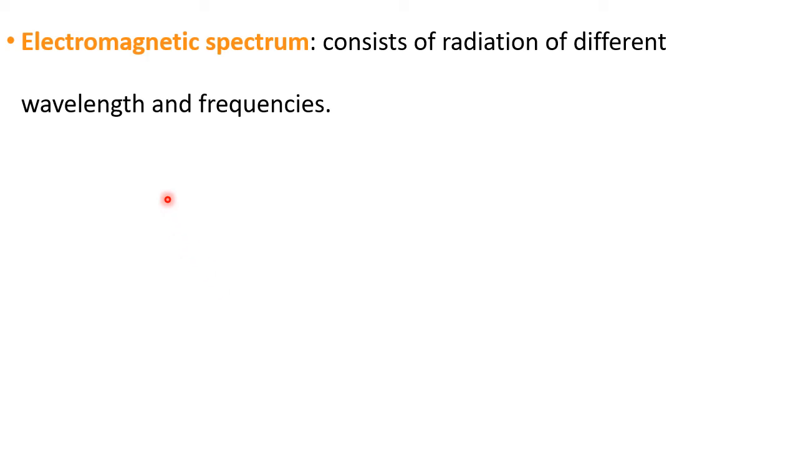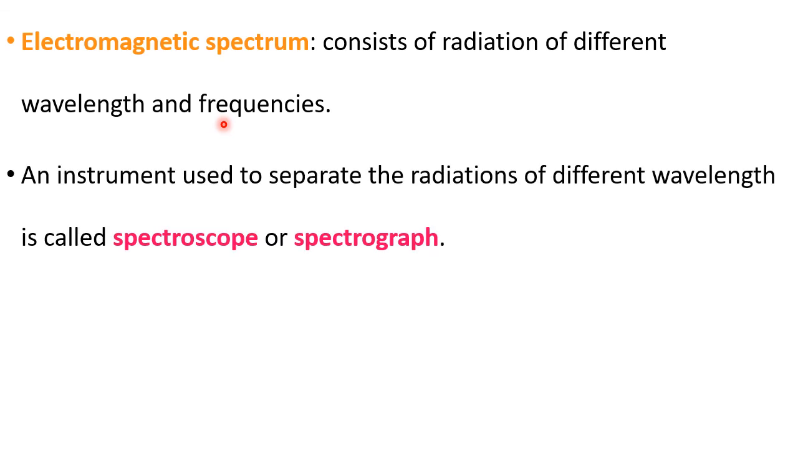Now, once again about the electromagnetic spectrum, told already in the previous discussion. Now, this is very important. An instrument used to separate the radiations of different wavelengths is called a spectroscope. That instrument, that device, will separate the different wavelengths to study. That is called spectroscope or spectrograph. If it writes on paper, it is called spectrograph.